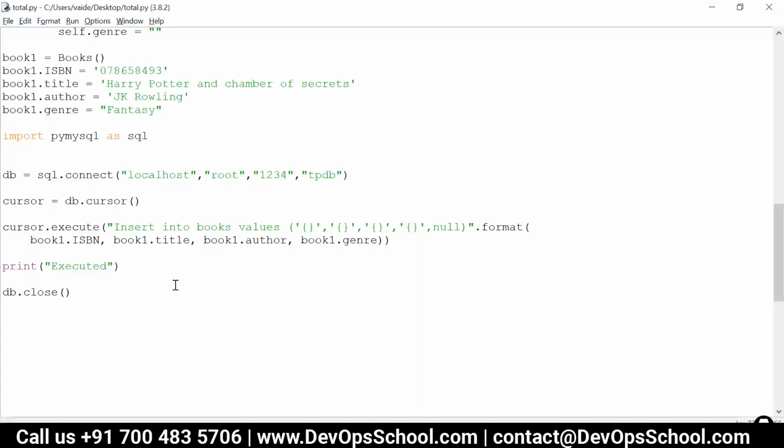We need to check once again. One more thing we have not done here is commit. Once we are inserting, we need to commit. So I just write the commit.